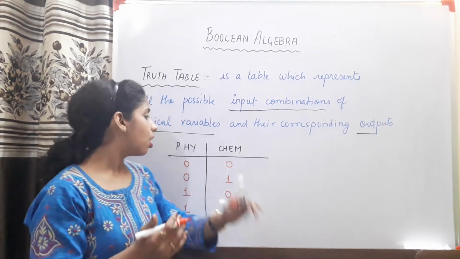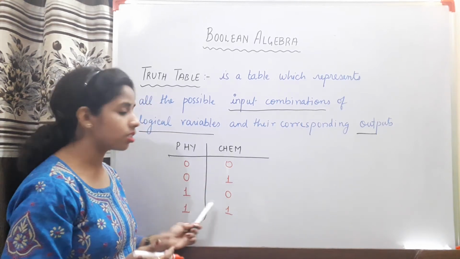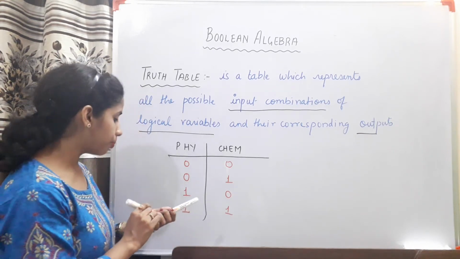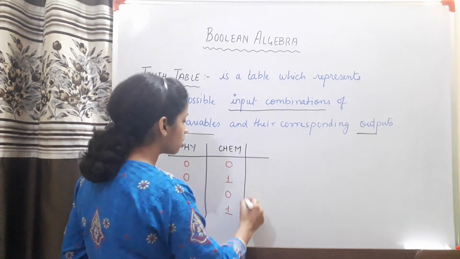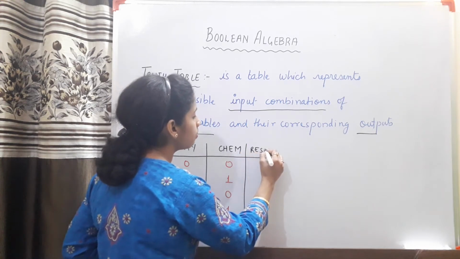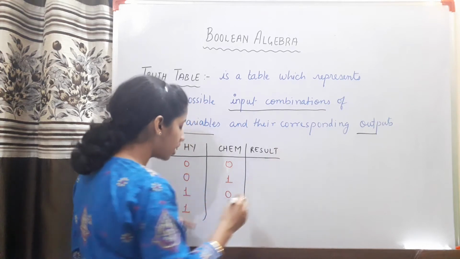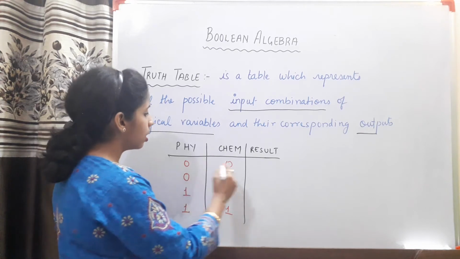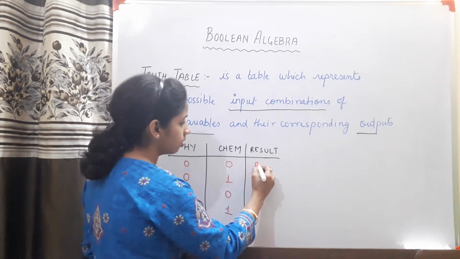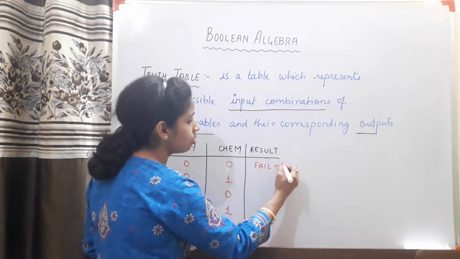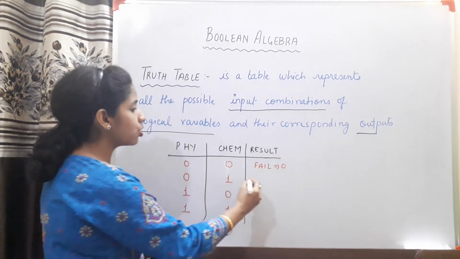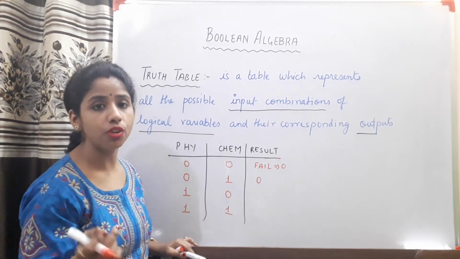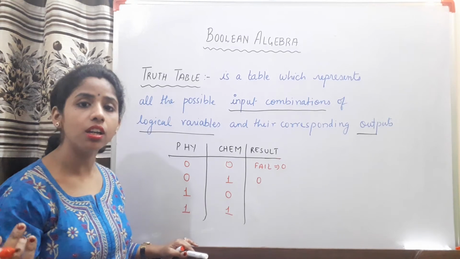So now in these situations, what is going to be the final result of the given situation, that we have to compute. I said that the result of the student will be pass only if he passes in both the subjects, right? So according to these inputs, here he will be considered fail, and fail is represented as 0. In this situation also he will fail because he fails in physics, and my condition was that in order to pass he must pass in both the subjects.